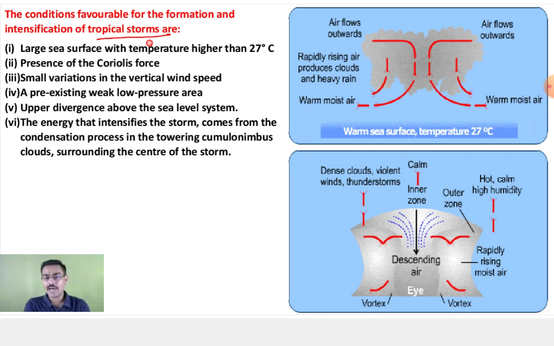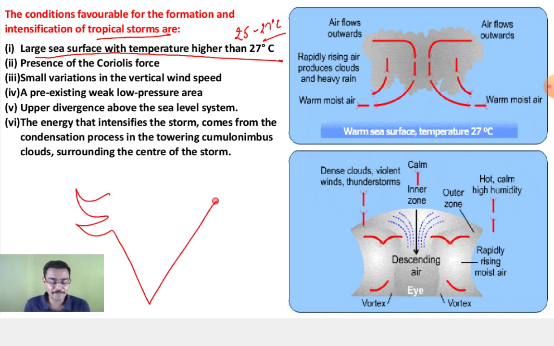Now it says that there are a few conditions which are favorable for tropical cyclones. What are the conditions? First of all, you should have a large sea surface temperature higher than 27 degrees Celsius. Around 25 to 27 degrees Celsius is the minimum temperature you require in the tropical oceans. So you always find tropical cyclones starting from the oceans, especially in your news.